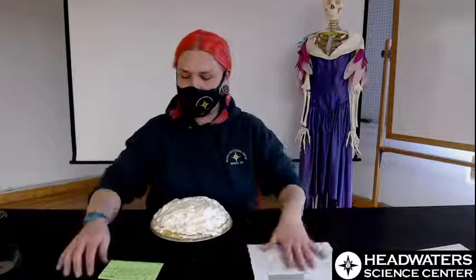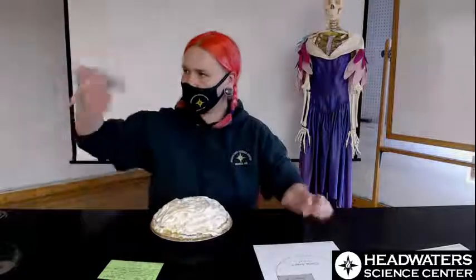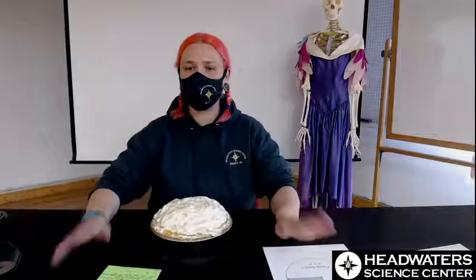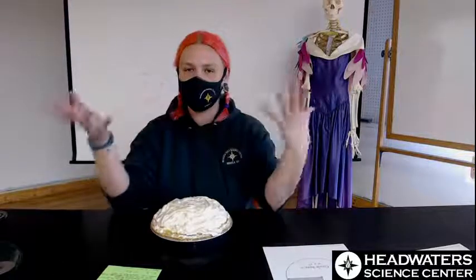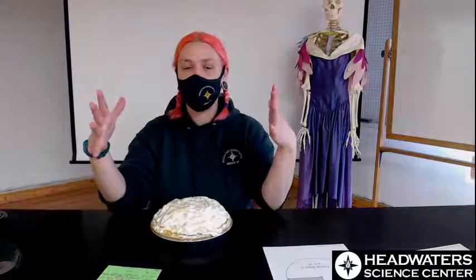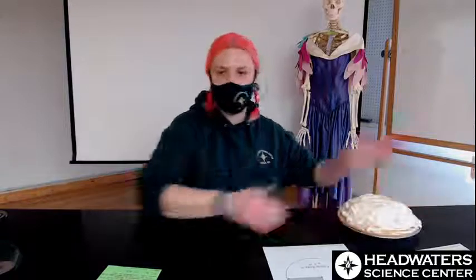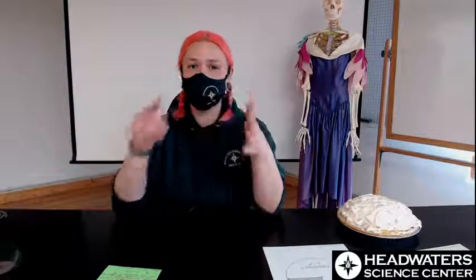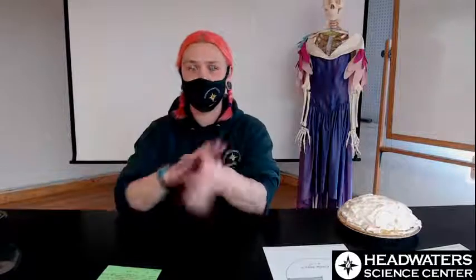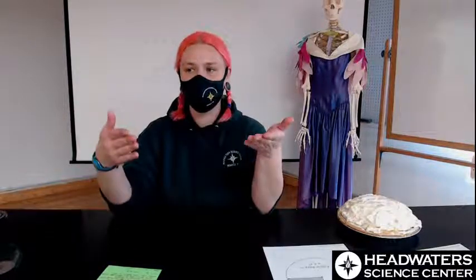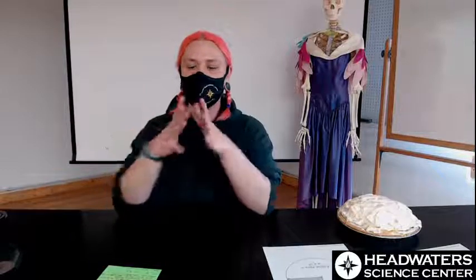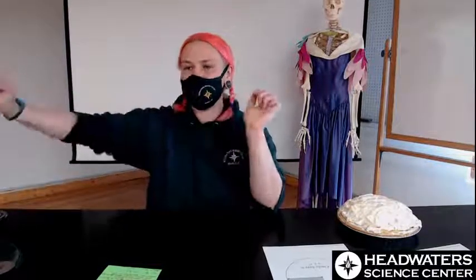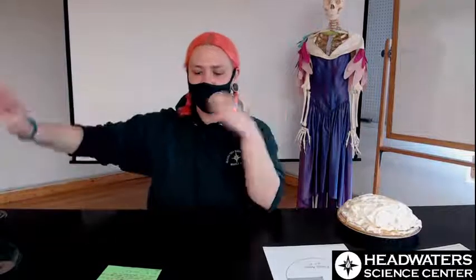Pi is what we call an irrational number. Come on over, check it out. So that means we can't express it as a regular fraction. A fraction being like 1 over 2, right? If we divide that, we get a decimal, 0.5, and that decimal ends. So basically pi is a decimal that never repeats, but it goes on and on forever.